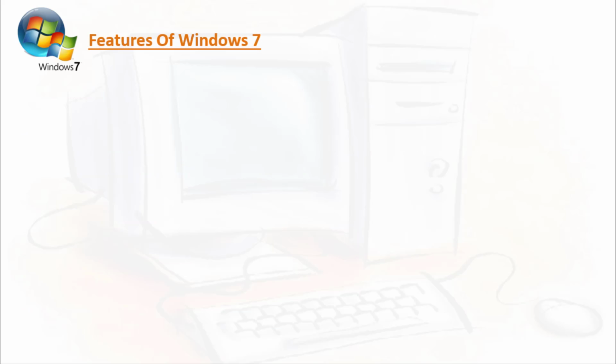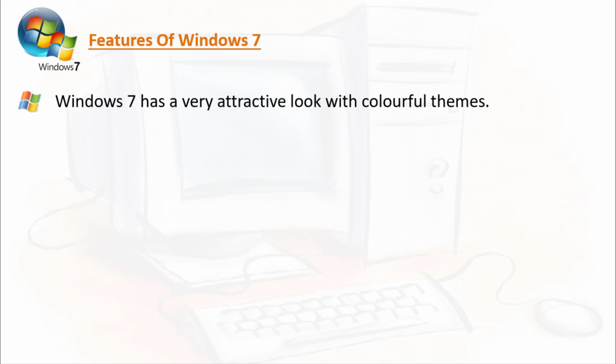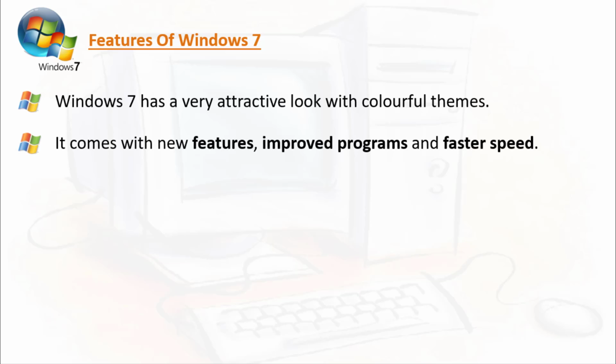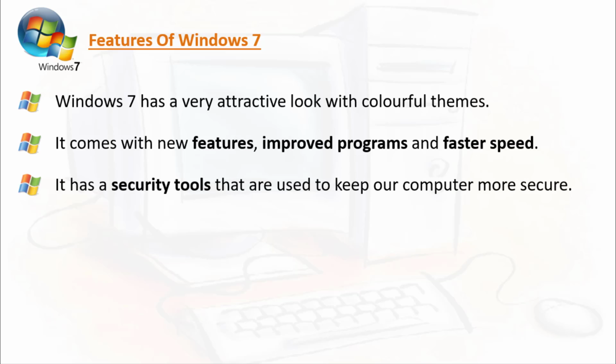Let us see some features of the Windows 7 operating system. Windows 7 has a very attractive look with colorful themes. It comes with new features, improved programs and faster speed compared to the previous versions. It has security tools that are used to keep our computer more secure. Windows 7 contains some security tools by using which we are able to secure our computer system.